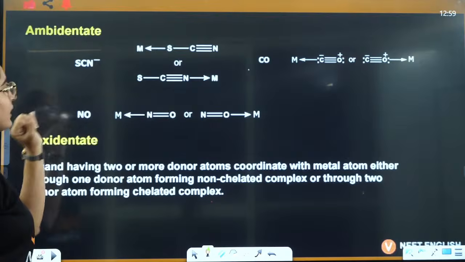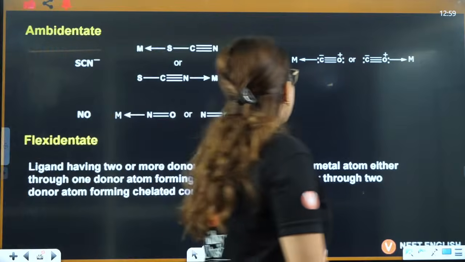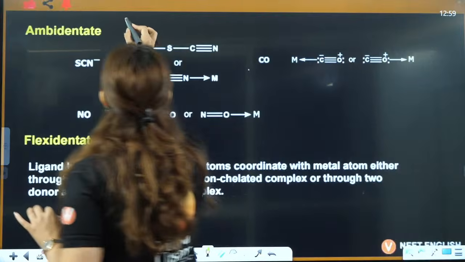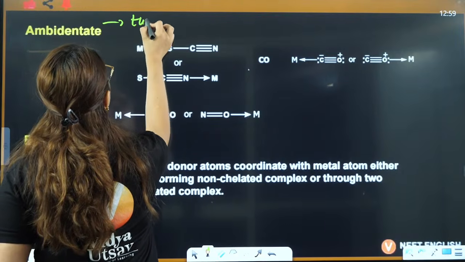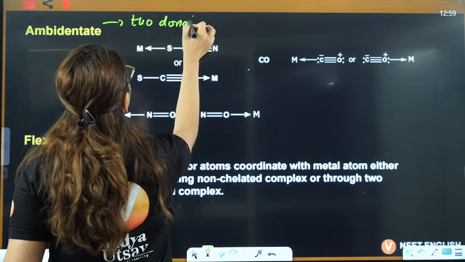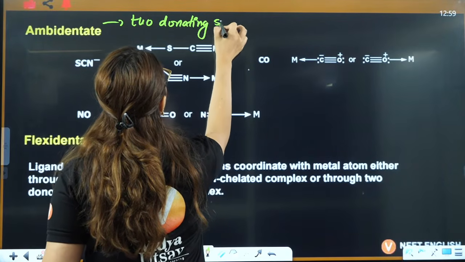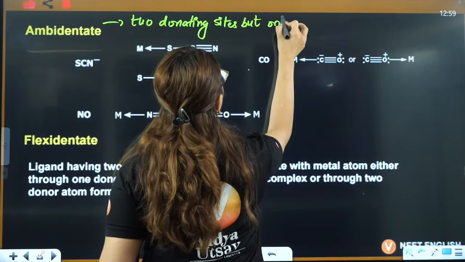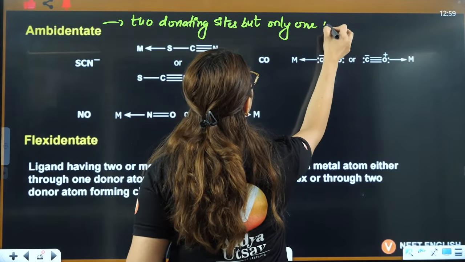Now next thing is two kinds of ligand. One is ambidentate, then there is flexidentate. Ambidentate ligand has two donating sites. So what exactly happens in ambidentate? It has two donating sites, but only one is used